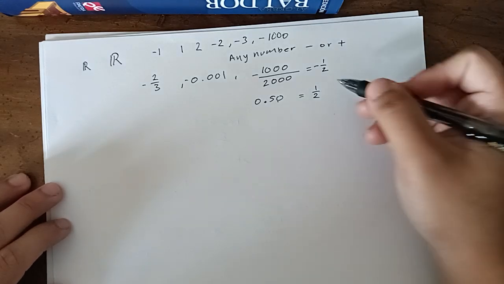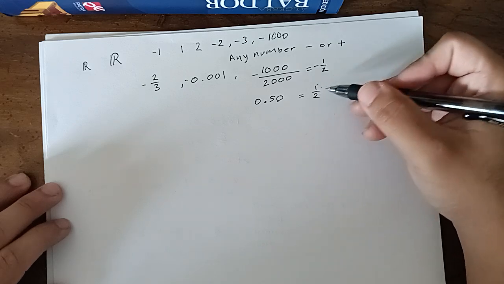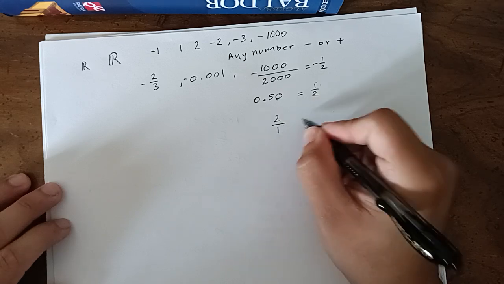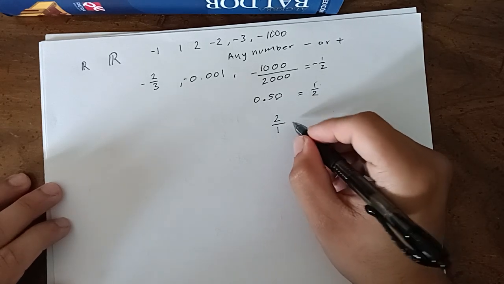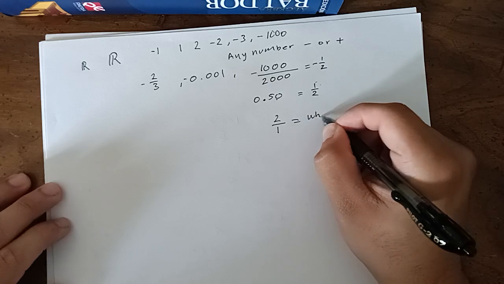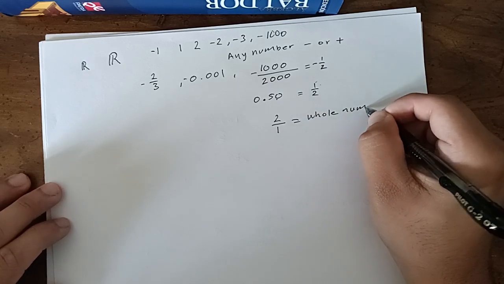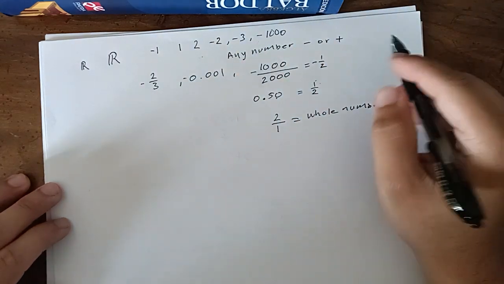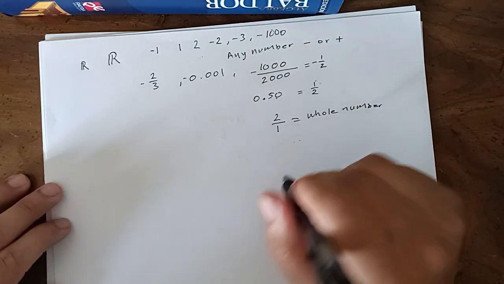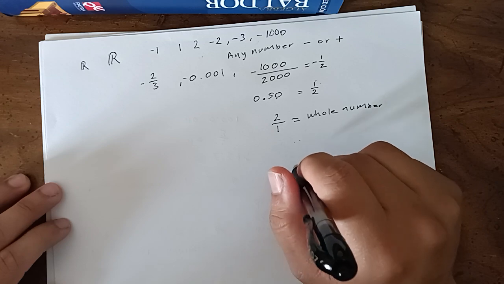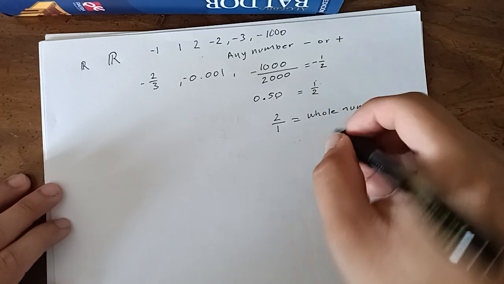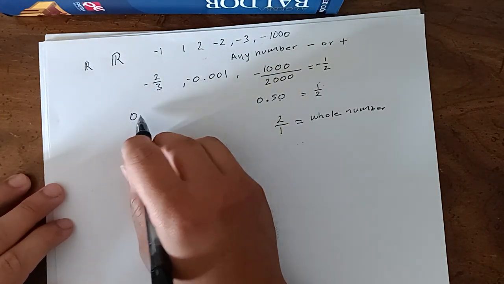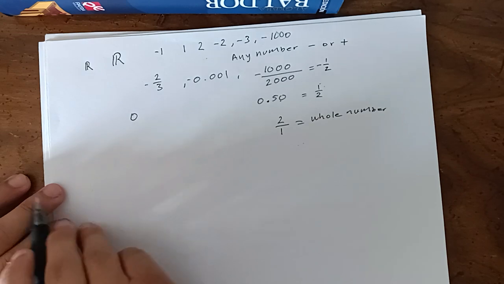Like a 2, that's a whole number, but you can pretend there's a 2 over 1. That's why it includes pretty much every number except 0, I think. Oh, I'm sorry, no. I think it includes 0 too. Yeah, it includes 0.